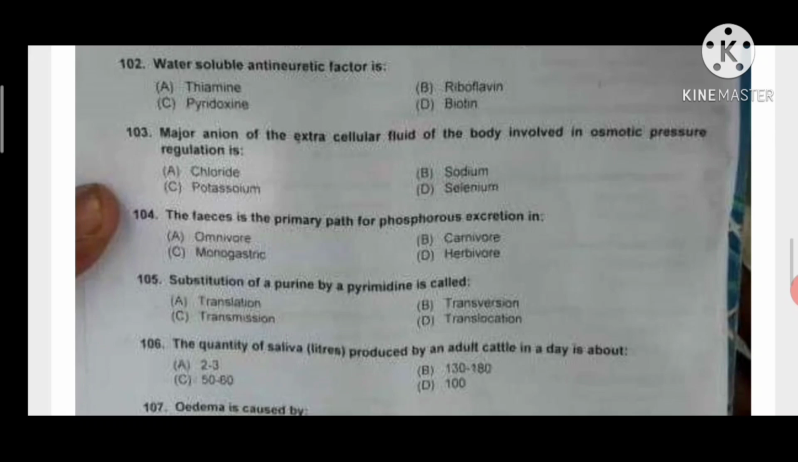Substitution of the purine by a pyrimidine is called transversion. When purine is substituted by pyrimidine and vice versa, then it is known as transversion, and when purine is substituted by purine and pyrimidine is substituted by pyrimidine, then it is known as transition.